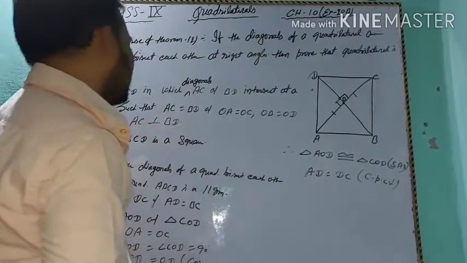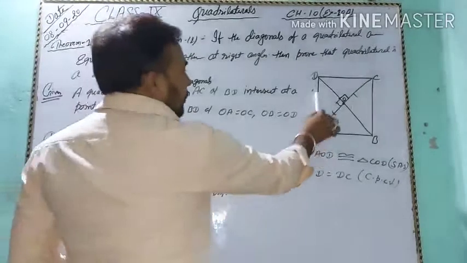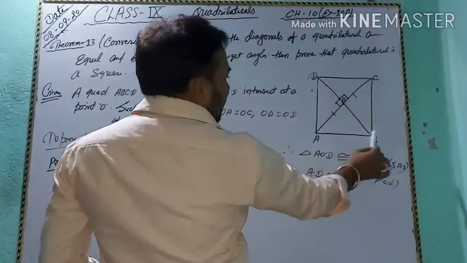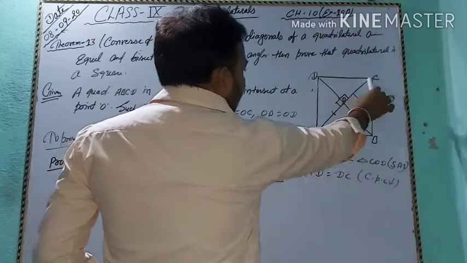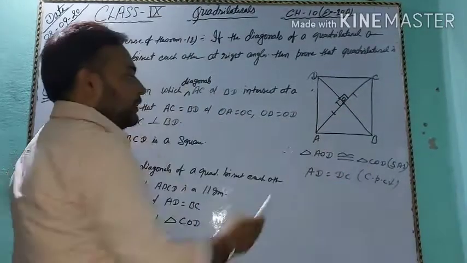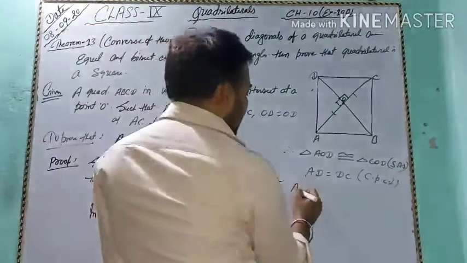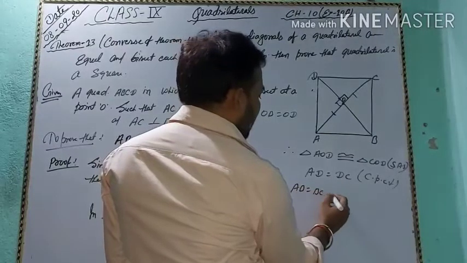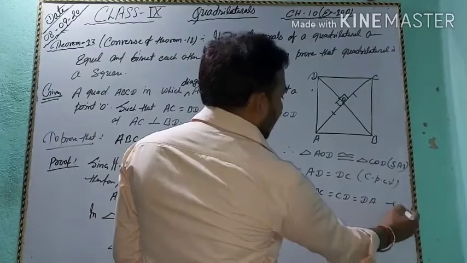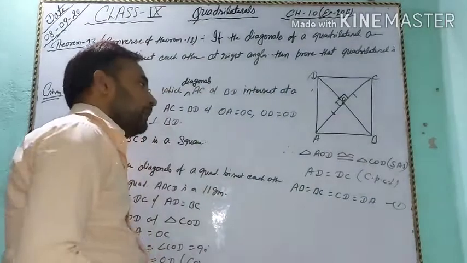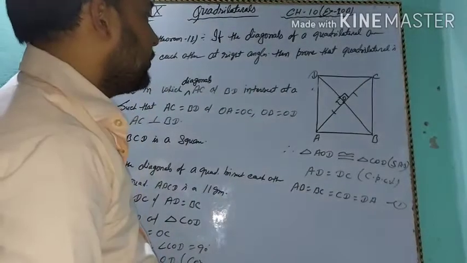Now students, AD equal to DC and AD equal to BC, opposite sides of a parallelogram, and AB equal to DC, then all sides are equal. So here AB equal to BC equal to CD equal to DA. Okay, all sides are equal in a parallelogram. That is the rhombus.